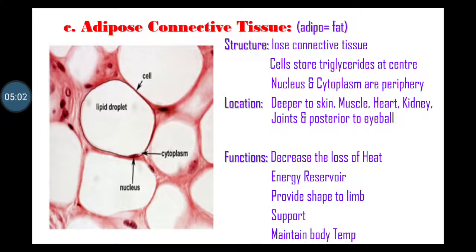Functions, it decreases the loss of heat through skin. It acts as an energy reserve. It provides specific shape to the limbs and body. It protects the underlying organs from mechanical injury. It supports the underlying organ. In newborn babies, suitable heat is produced by adipose tissue which maintain the body temperature.